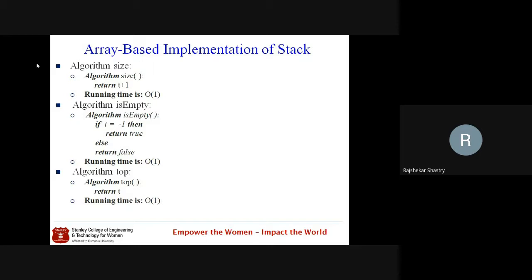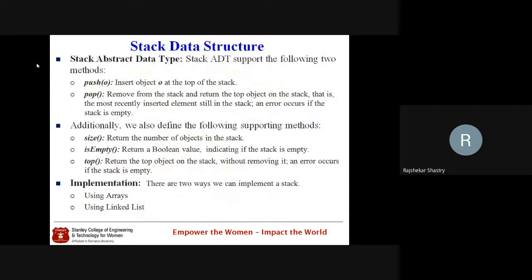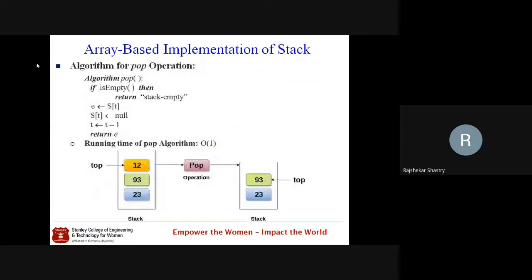And come to the last one, the top element. Top always returns the element the top pointer is pointing to. If you are expecting the position, then t is enough. Or if you are expecting the element to be returned, then s of t has to be returned. It's up to us to understand. But the top I defined returns the top object of the stack, so not the location.